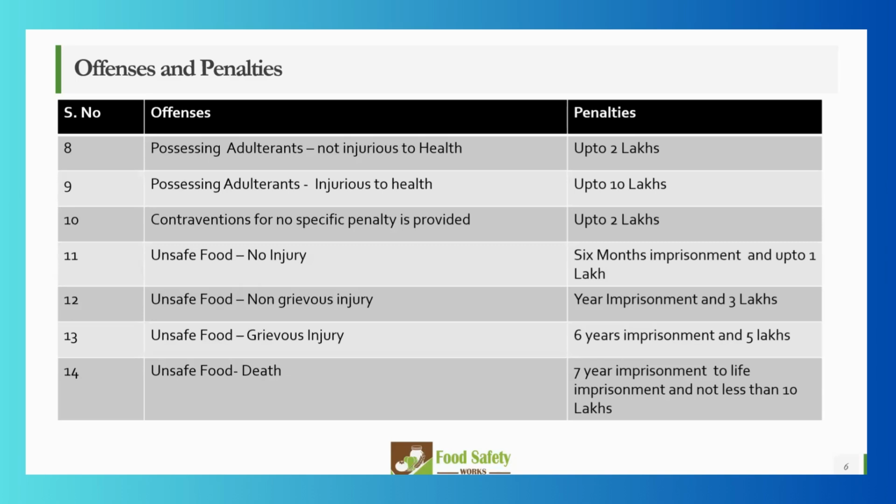When I said that most of the food product specifications are given in FSSAI, there are certain food products which are not specified. When we talk about some proprietary product, a very new product that you have developed or marketed in the market for consumers, FSSAI will not be able to tell you this is a standard, this is not a standard. But ultimately, they can question you if something goes wrong or if they find the product is not according to the requirement. So in that case, if it is not specified, it is up to 2 lakhs.